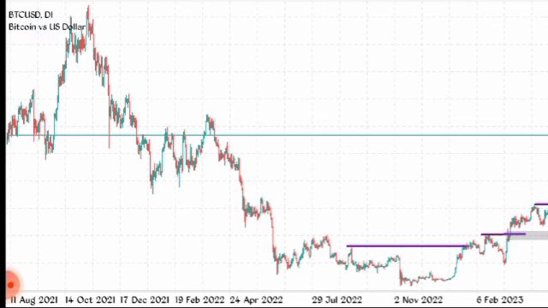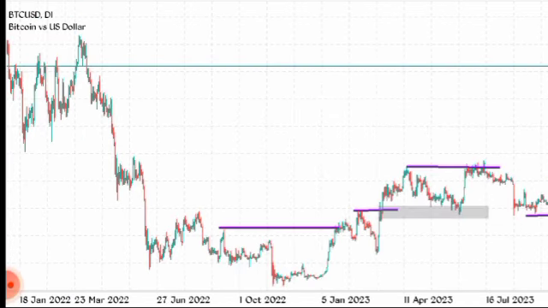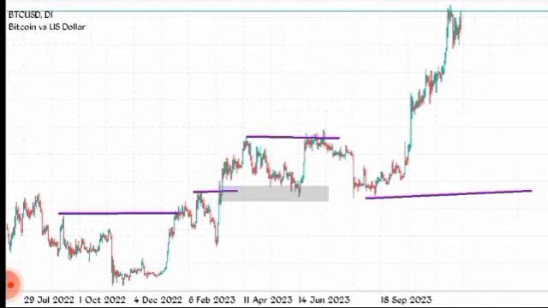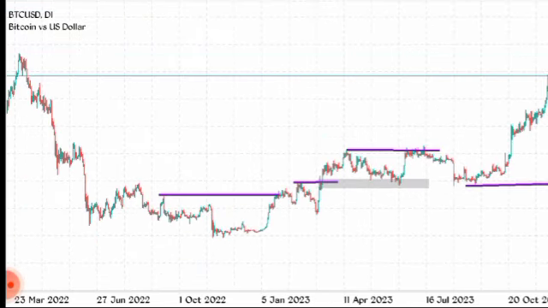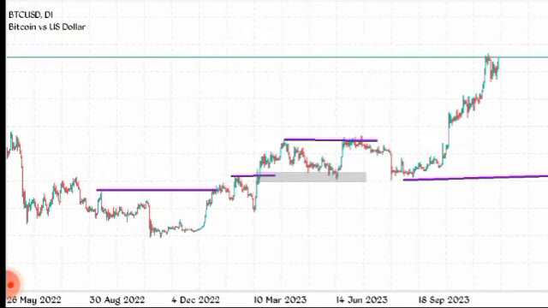Market might even go down for 10 years, it doesn't matter. Market must just give us a change of character, the first sign that the trend is likely to change, then a BMS to the upside. Look at it here. If I waited patiently for 2 years, this is the time to reap your profit on Bitcoin. That's simple and short. How do you know the trend has changed? Simple and short.